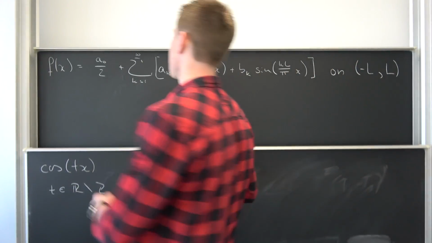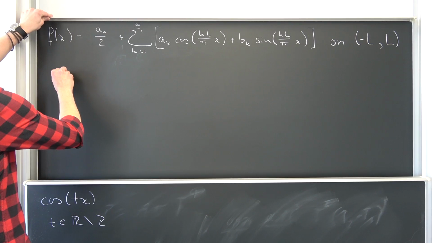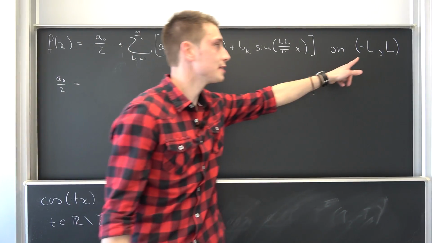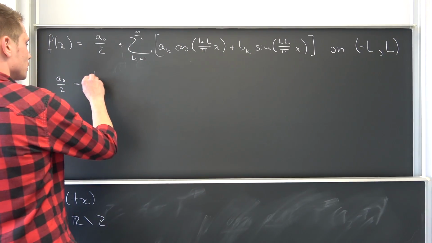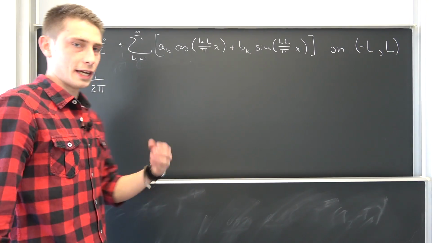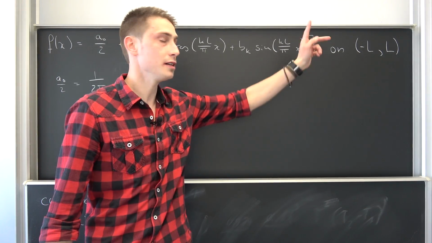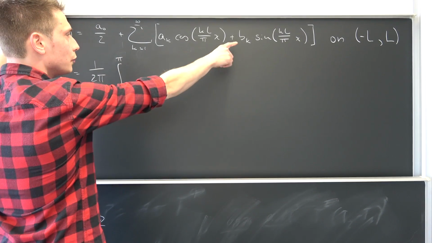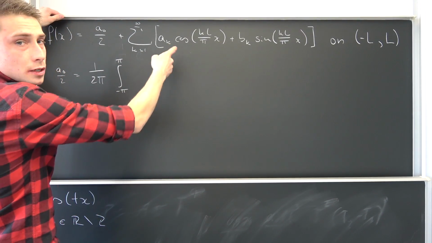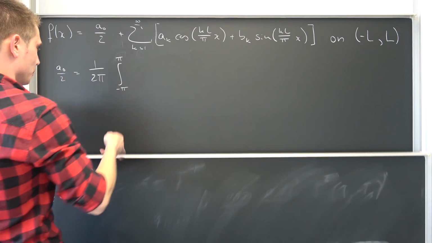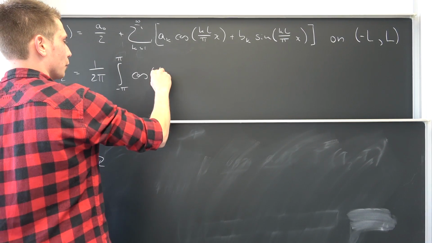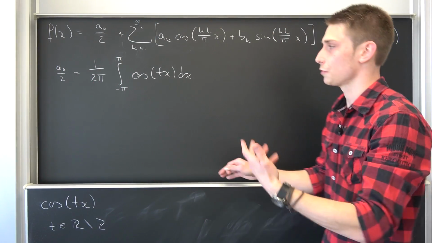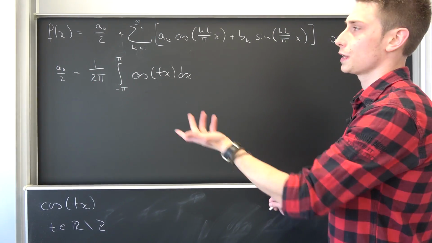I want you guys to remember what a naught over 2 is. A naught over 2 is nothing but 1 over 2 times L, but L in this case is nothing but pi. So 1 over 2 times pi, an integral from negative L to L, so negative pi to pi, of our function integrated with respect to x. So this is going to give us the cosine of t times x integrated with respect to x. Simple Fourier coefficients, we are going to derive them today.